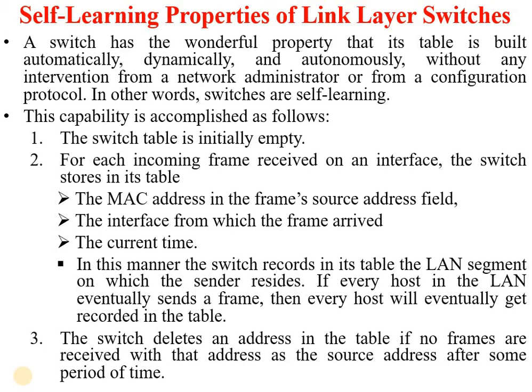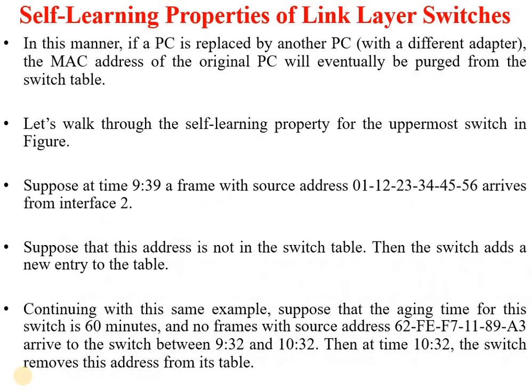So if the data is successfully transmitted to the destination, then after some time the switch table removes its entry. In this manner, if a PC is replaced by another PC, the MAC address of the original PC is eventually purged from the switch table.